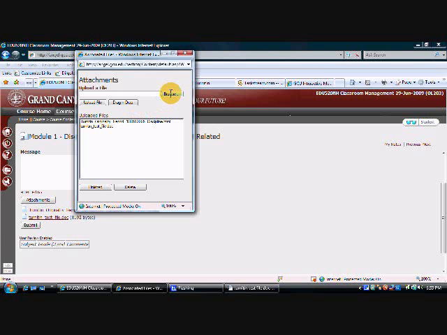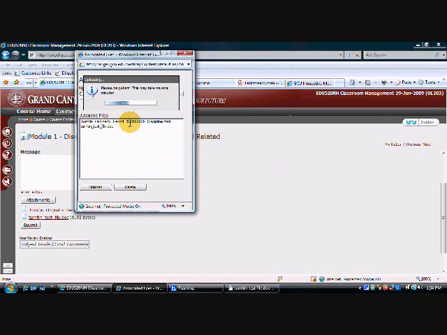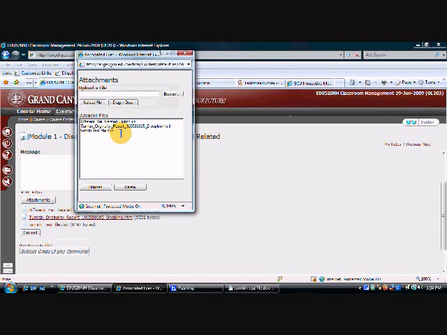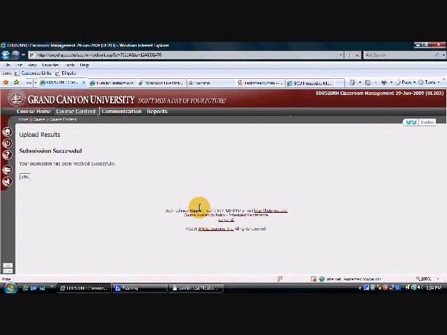And then I also want to click browse again, and I need to find the discipline. This was it, different yet related rubric. So I need to double click here, click upload file, and I have all 3 pieces that I need. I have the actual assignment, I have the Turnitin report, and I have the rubric. All 3 things have to be on there, and then I can click finished, and then I click submit, and it says your submission has been received successfully, so I say okay.